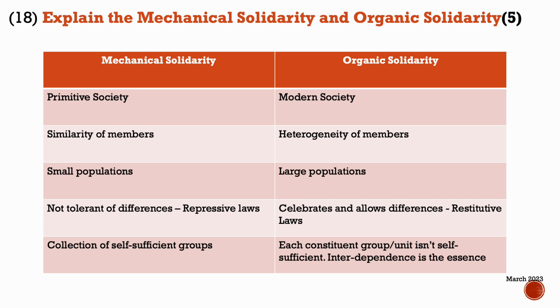Where does organic solidarity occur? Organic solidarity is a function of modern society where there is heterogeneity of members in a large population, and they celebrate and allow differences, and thus there are restitutive laws. Each constituent group or unit is not self sufficient, therefore, interdependence is the essence of organic solidarity.